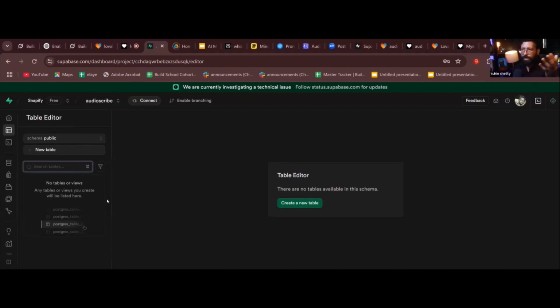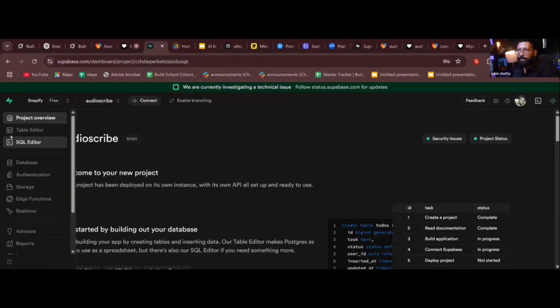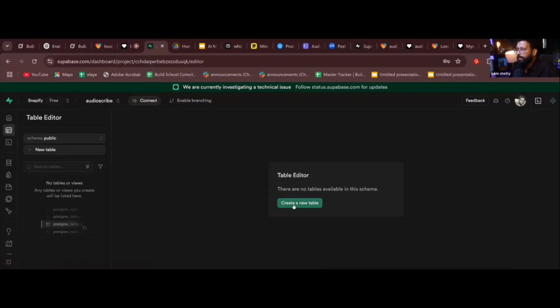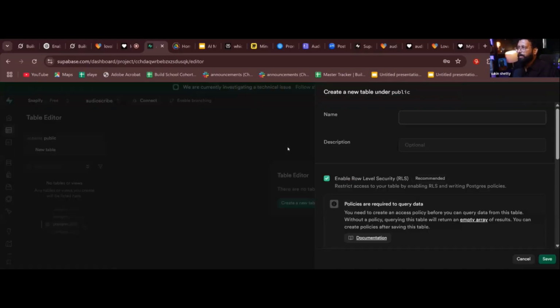Okay. Now, coming back to this project overview, on the left menu, there's something called table editor. Click on table editor, then click on create a new table. After that, you will get something like this: create a new table under public.